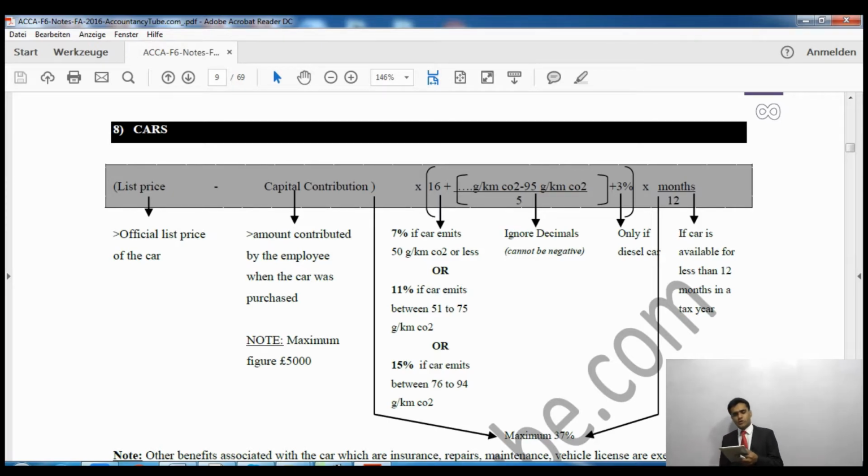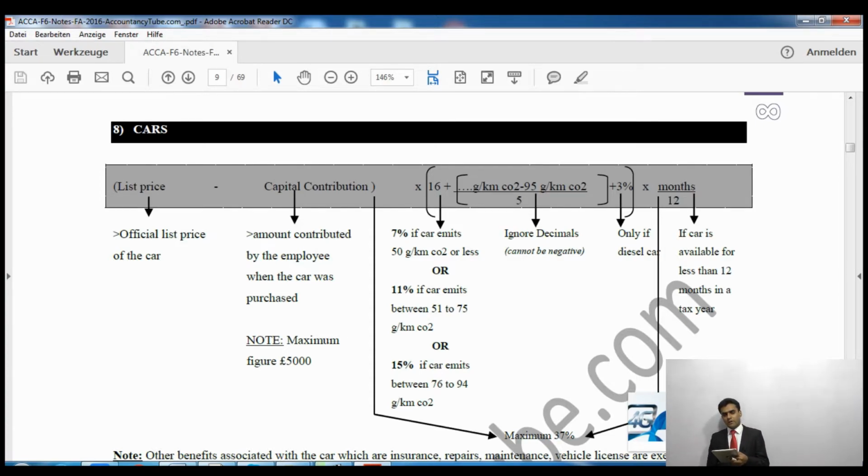Now what does the capital contribution mean? Say for example, you want to buy a car, but you have contributed something towards the car, so that is the capital contribution. Means you have paid something to buy the car. The rest of the amount was paid by the employer. Multiplied by 16%. Now this 16% is a standard rate.